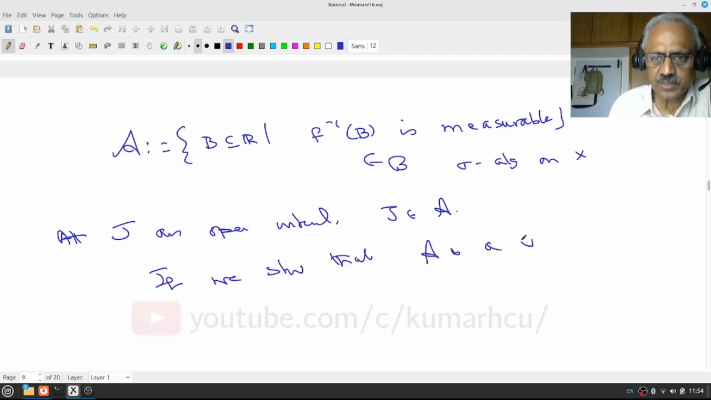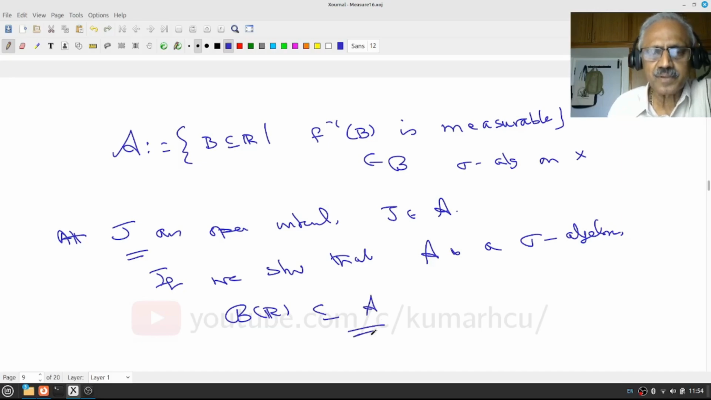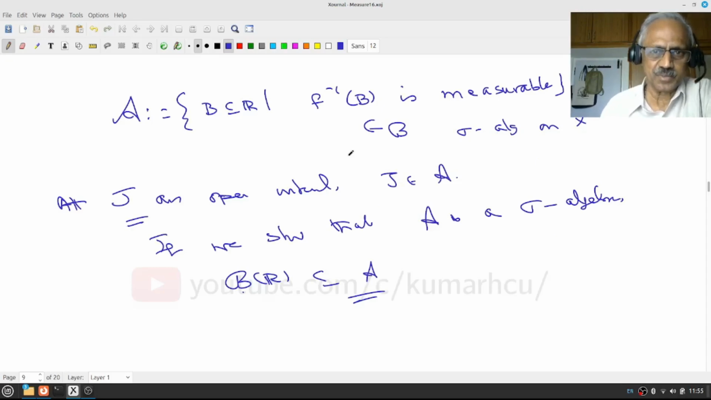Now if we show that A is a sigma algebra, then the Borel sigma algebra of R, being the smallest sigma algebra which contains all open intervals, has to be contained in A. That means for every B in the Borel sigma algebra, F inverse of B will be measurable. Do you see that? This is one of the very standard ways of dealing with sigma algebras in measure theory. That's why I wanted to give this proof.